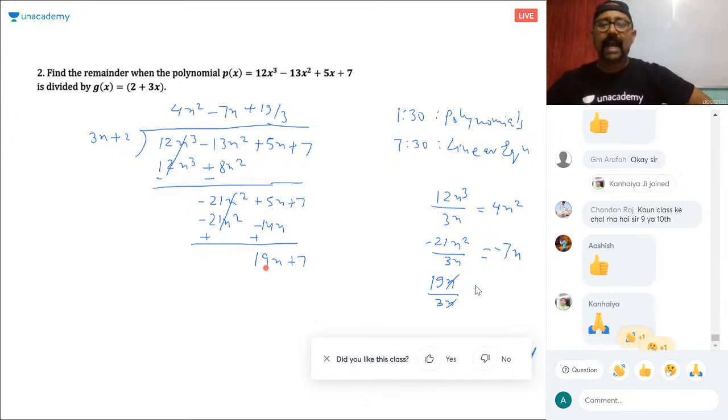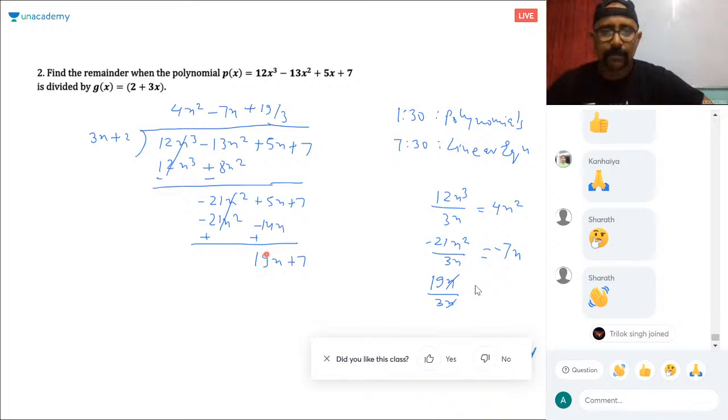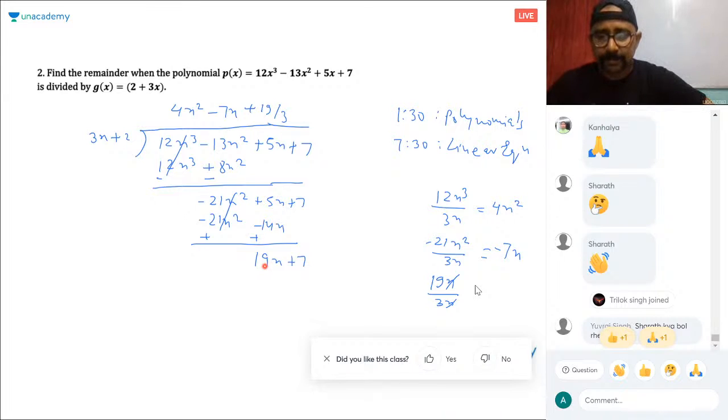I'm revising 9 for class 10 because this is required for 10th maths.